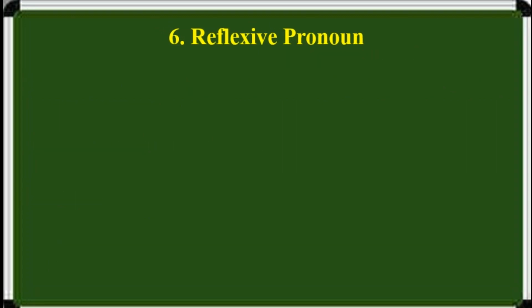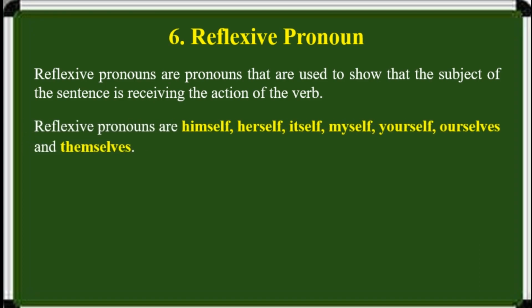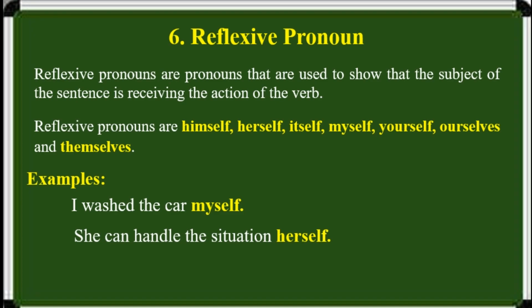Next type of pronoun, reflexive pronouns. Reflexive pronouns are pronouns that are used to show that the subject of the sentence is receiving the action of the verb. Reflexive pronouns are himself, herself, itself, myself, yourself, ourselves, and themselves. Examples: I washed the car myself. She can handle the situation herself. They have to do their tasks themselves.